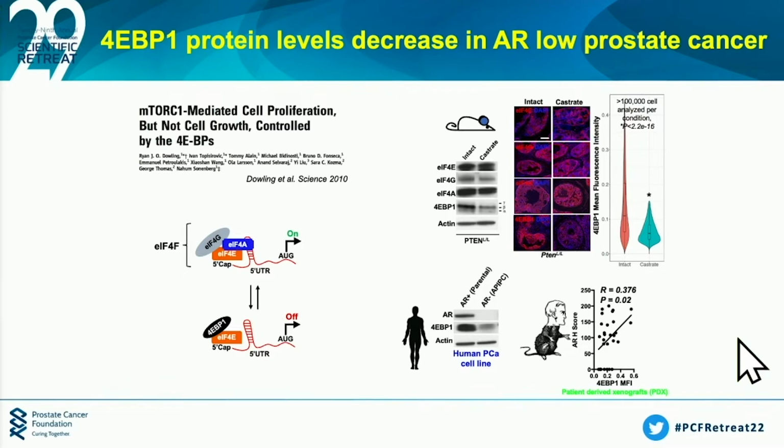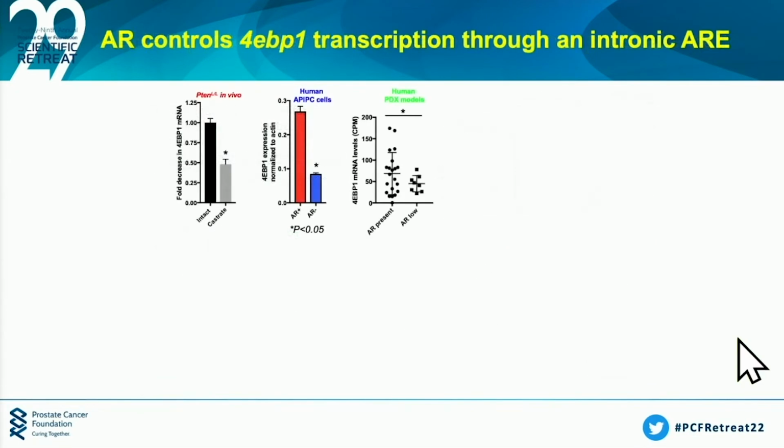However, when we looked at transcription, we found that in all three of those models that I just showed you, in each case, 4EBP1 mRNA levels are decreased when you either castrate or you have low androgen levels. This got us thinking that there might be a causal relationship between AR signaling as well as 4EBP1 transcription.